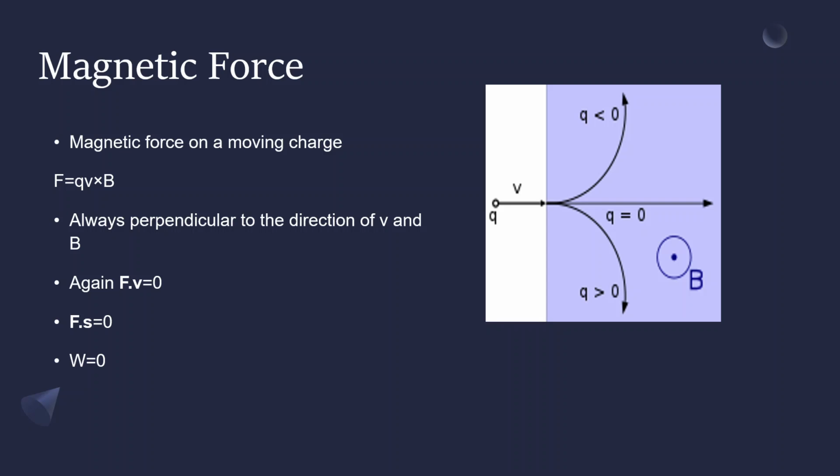That is, the force here will be perpendicular to both the velocity and the direction of the magnetic field. So, as earlier, we can see that F dot V will always be 0, and similarly F dot S equal to 0, that is, work done is equal to 0. Now, we can easily see that a magnetic force can never do work on a charged particle. And we already know the magnetic force does not really interact with an uncharged object.